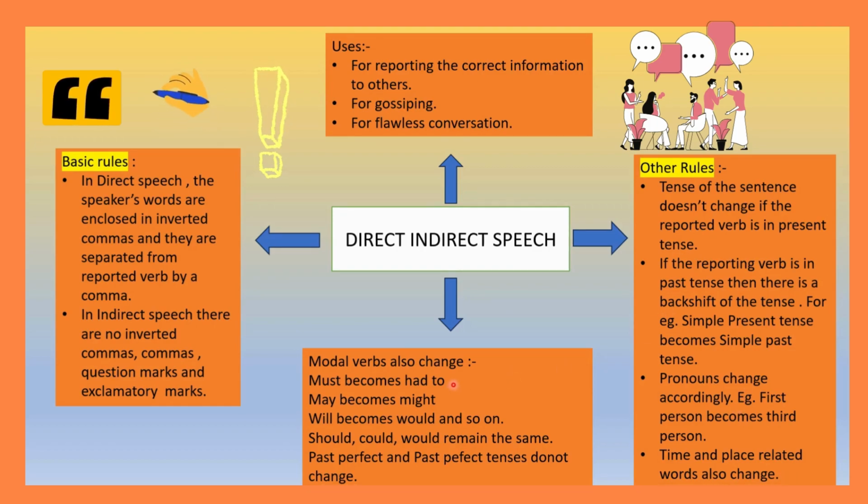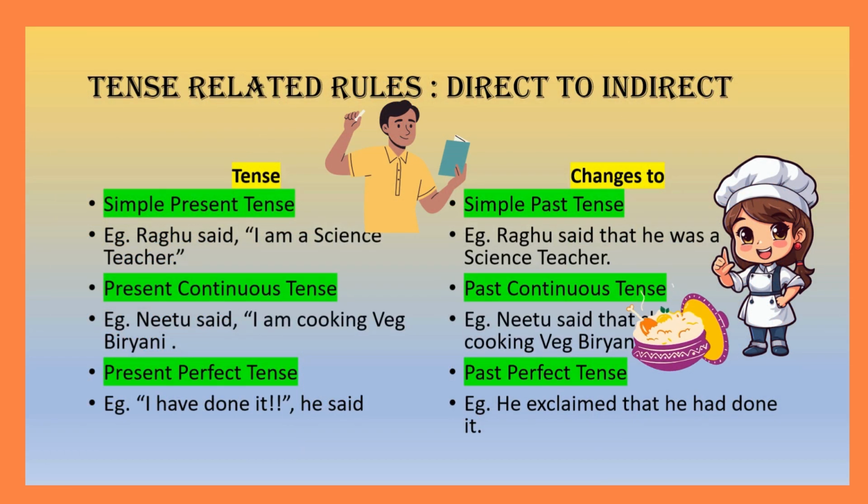Some more rules are there, like modal verbs change. Must becomes had to. May becomes might. Will becomes would, and so on. The sentences which already have should, could, would, they remain the same. Some tenses also remain the same, like past perfect and past perfect continuous tenses do not change. They remain the same. So now let's move on to the next slide. Now let's learn